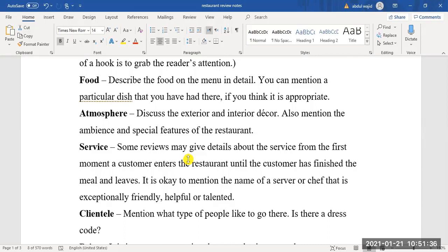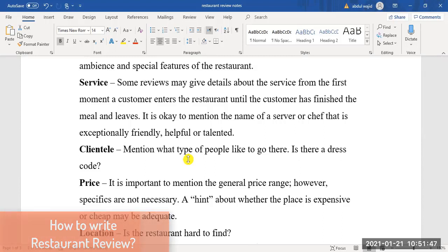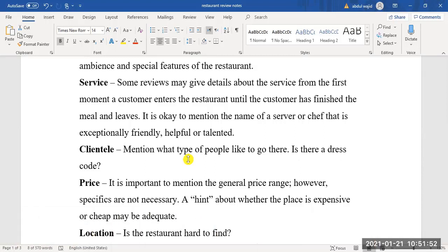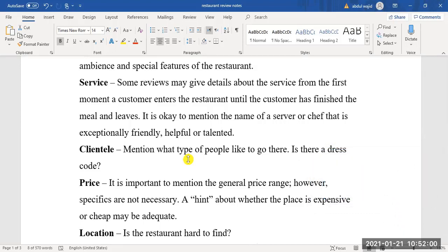Clientele, meaning what type of people come and go there. And then in some restaurants you have a dress code as well. For example, if you go to Karachi Club in Karachi and you have open sandals, they won't allow you to enter. You need to have closed shoes, or strapped sandals which can be closed from behind, from the heel. I heard so. So sometimes there is a dress code as well, and you need to mention that dress code.